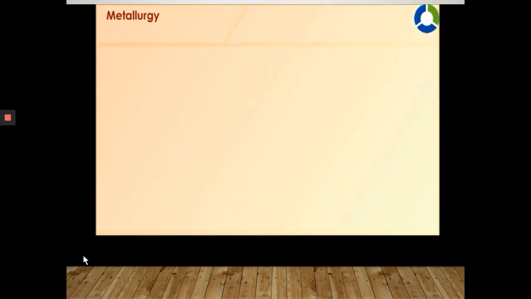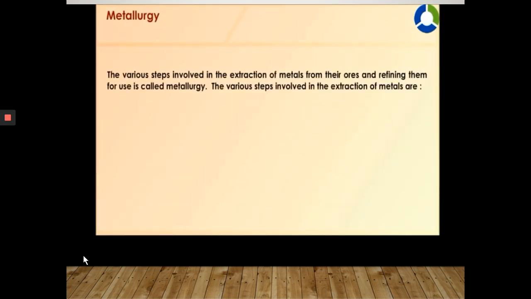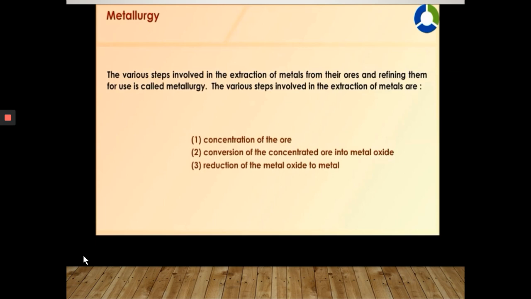Metallurgy. The various steps involved in extraction of metals from their ores and refining them for use is called metallurgy. The various steps involved in the extraction of metals are concentration of the ore, conversion of the concentrated ore into metal oxide, reduction of the metal oxide to metal, and refining of the metal.